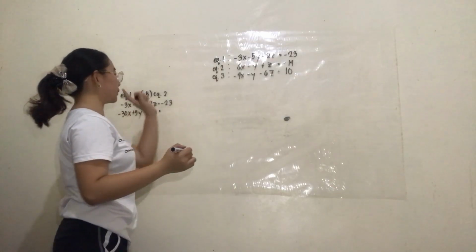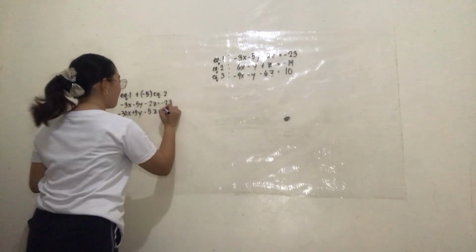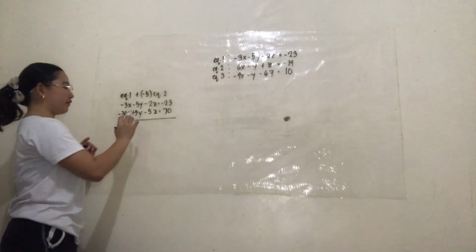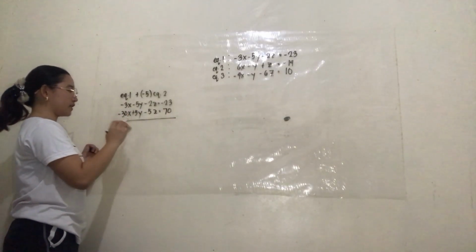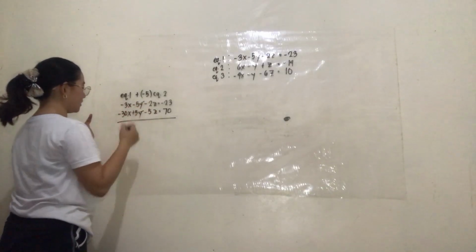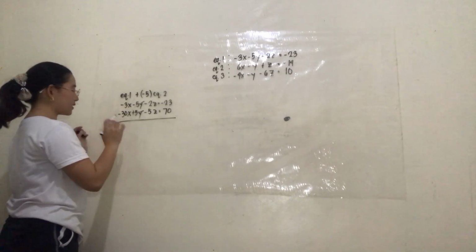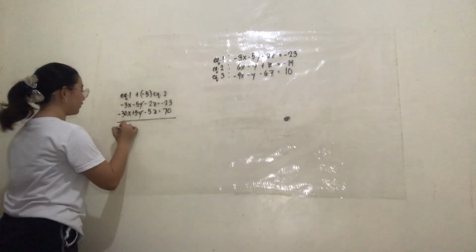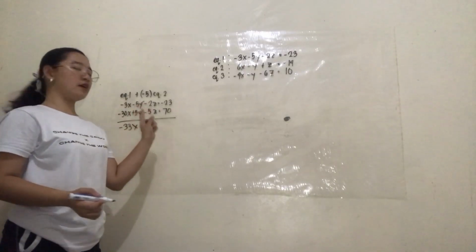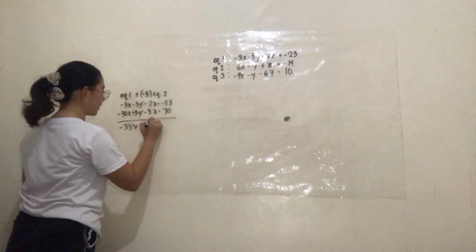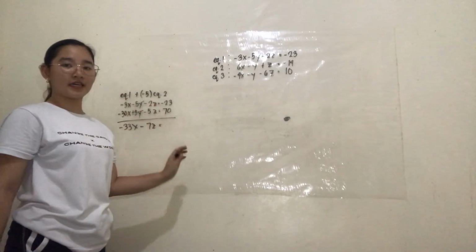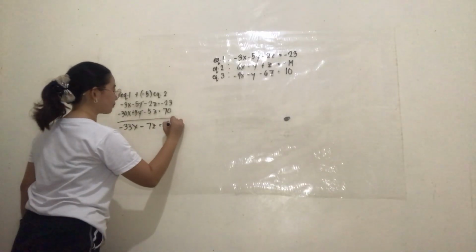And negative 5 multiplied by negative 14 is positive 70. In this case, we can eliminate the value of y because negative 5y plus 5y is 0. Negative 3x plus negative 30x is negative 33x. Negative 2z plus negative 5z is negative 7z. Negative 23 plus 70 is 47.